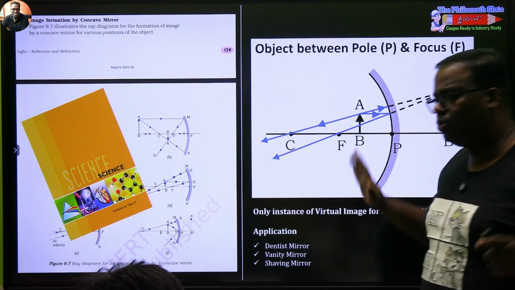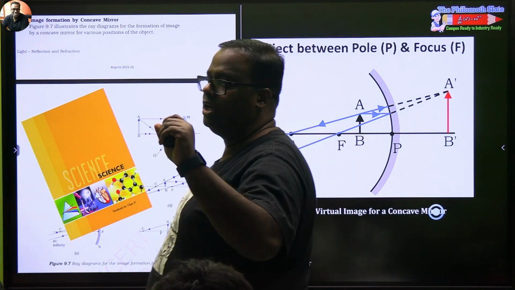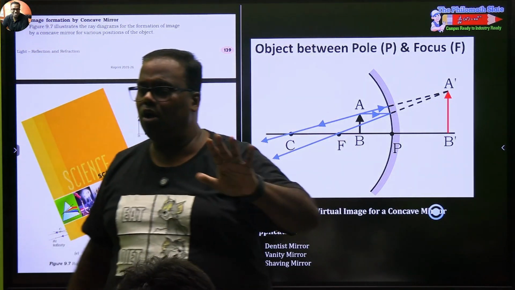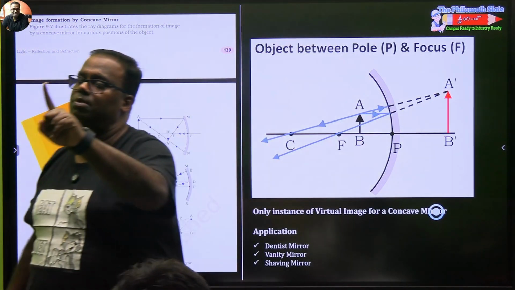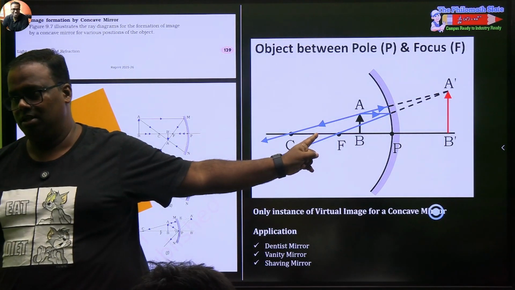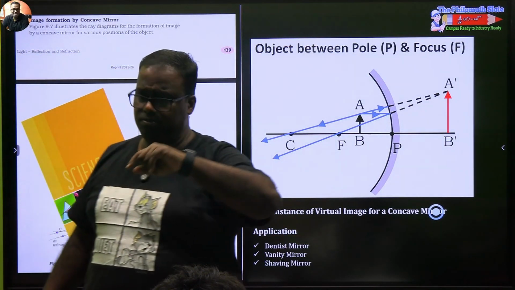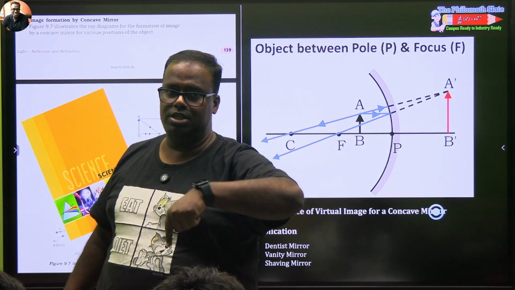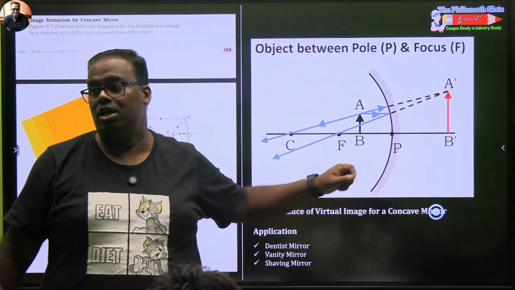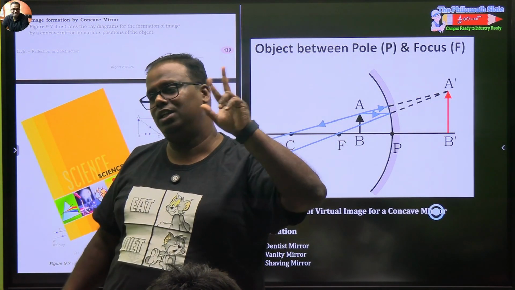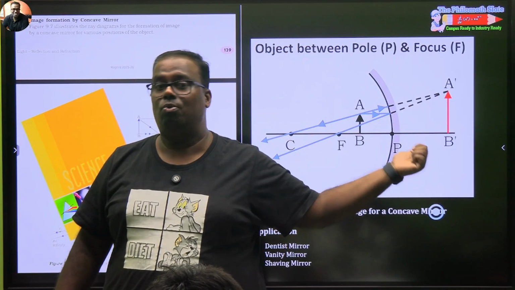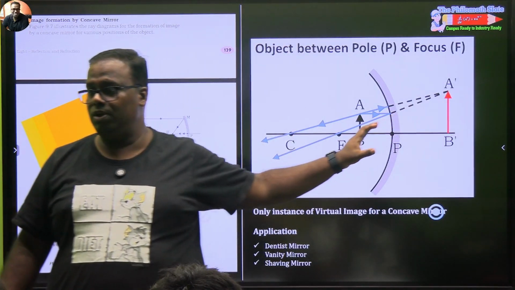तो हम इसको थोड़ा सा आराम से पढ़ते हैं. Concave will have all real images except one, that is this. Concave will have all inverted images except one, that is this. Concave will have magnified in two cases. One is here, one is that beyond C case. So this is very unique.